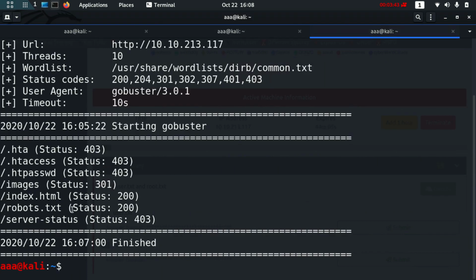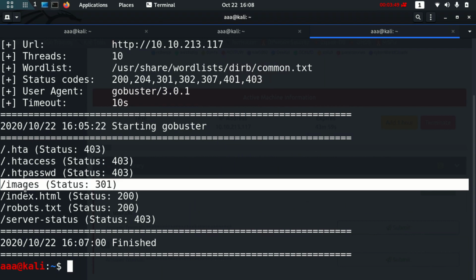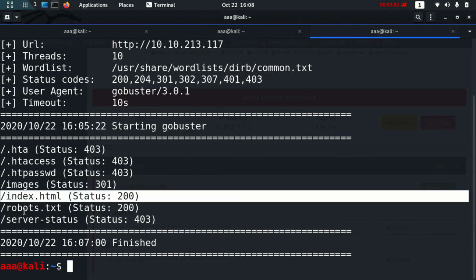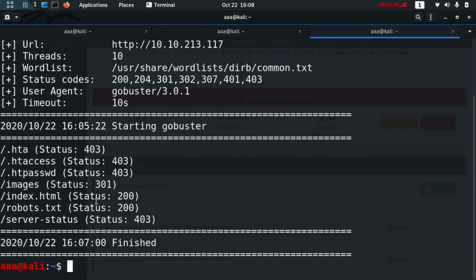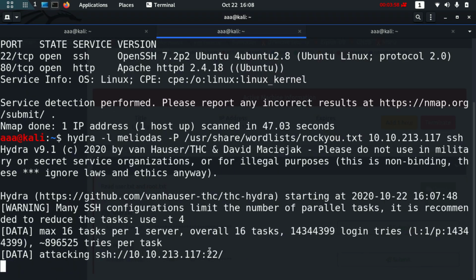Our GoBuster scan is also done, so we didn't find anything else which could be useful. We have visited this one. Index is the one we saw when we opened the website in the first place, and there is this robots. Okay, so it's attacking.